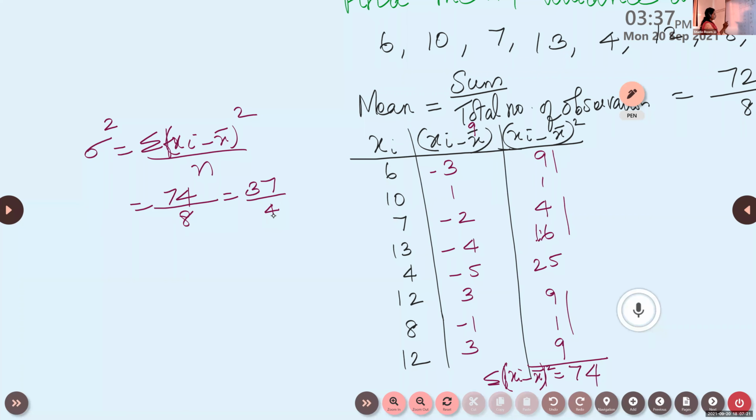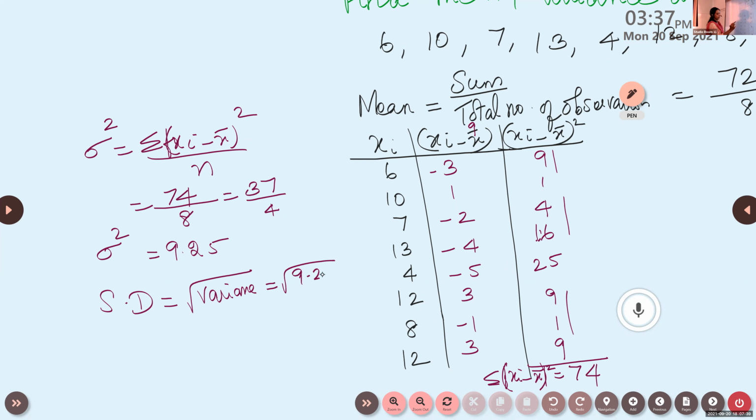When you divide it, 9 4s are 36, okay, sigma square is 9.25. Therefore, what is sigma? Standard deviation is root of variance. So it is square root of 9.25.